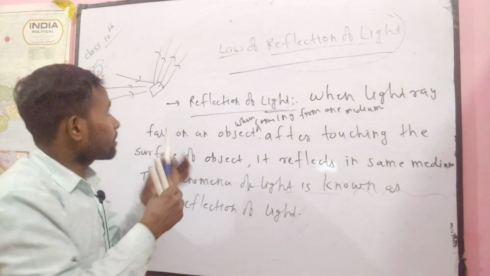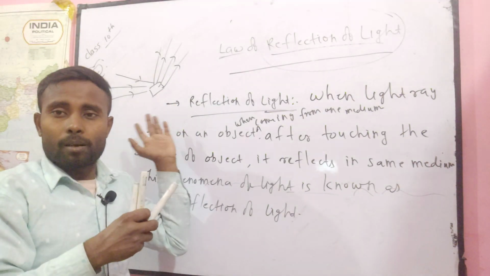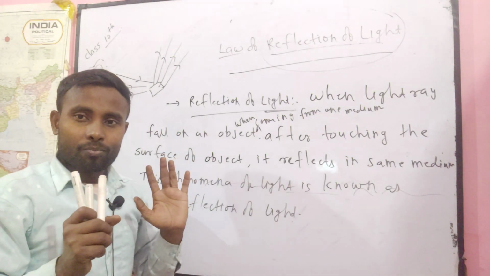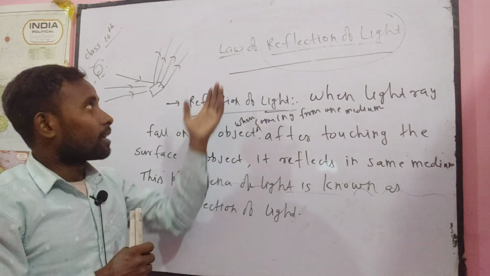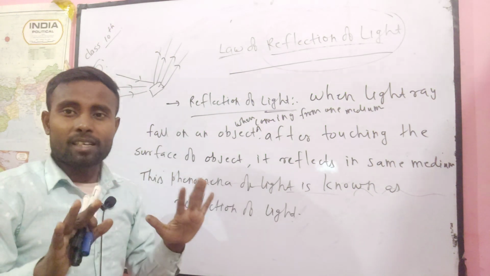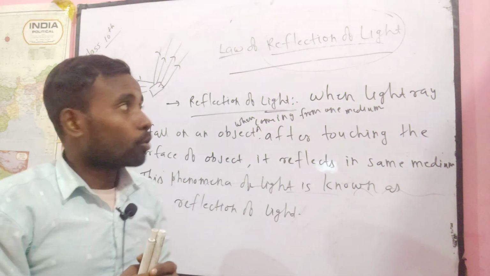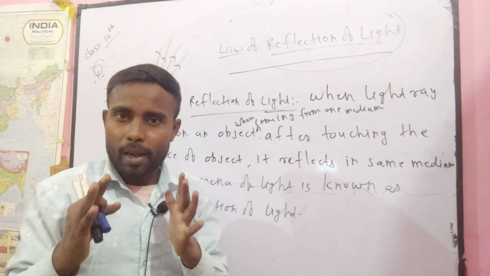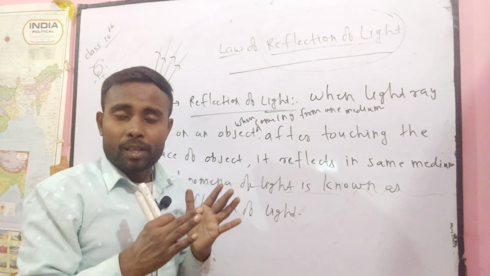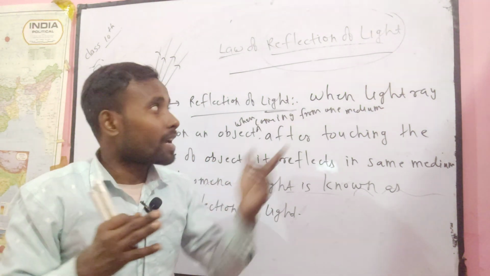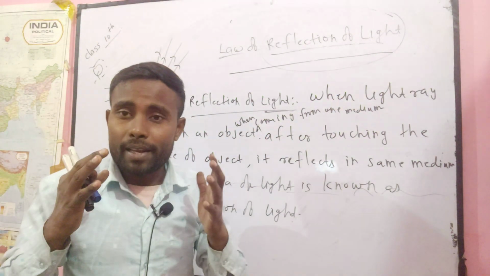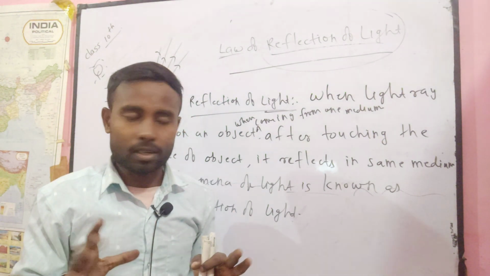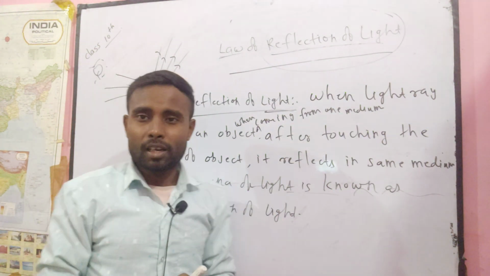When we measure the angle of incidence and the angle of reflection, you will see how easily you can understand what is meant by the law of reflection of light. But here I just want to define it. Sometimes in examinations, maybe in your board examination, you may be asked what you mean by law of reflection of light. Law of reflection of light means that when the reflection phenomenon is produced by light, it obeys a particular law which is known as the law of reflection of light. You can write this definition very shortly, but you can also write it in detail.